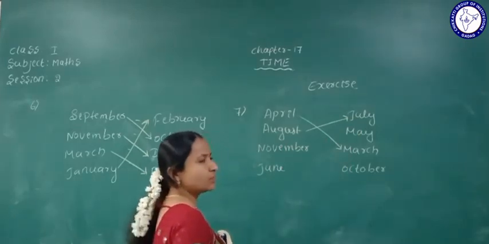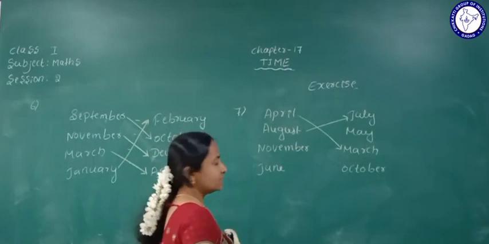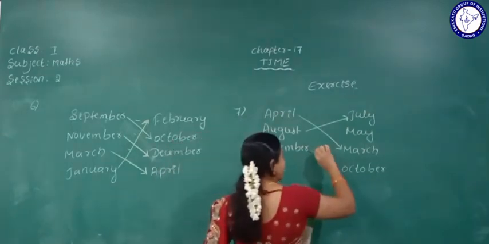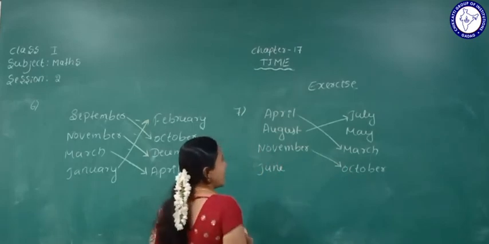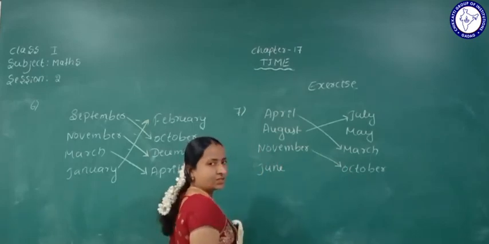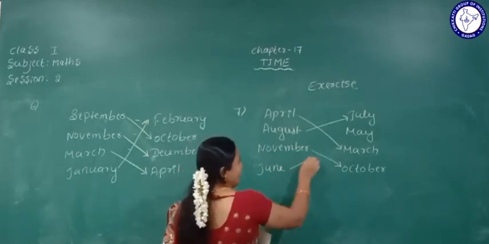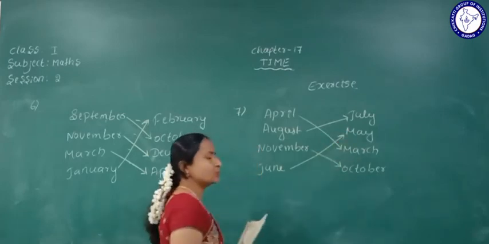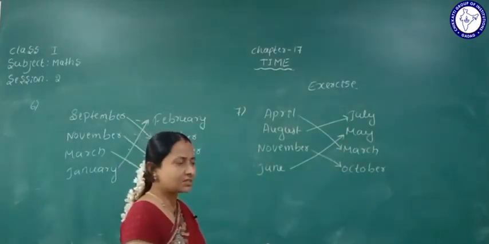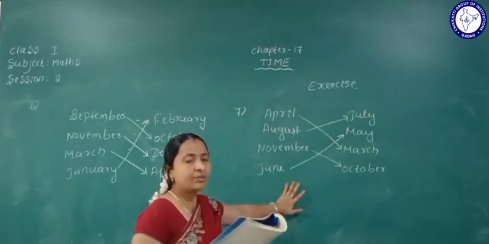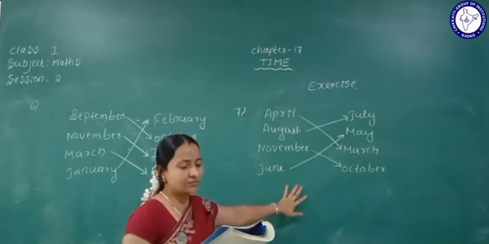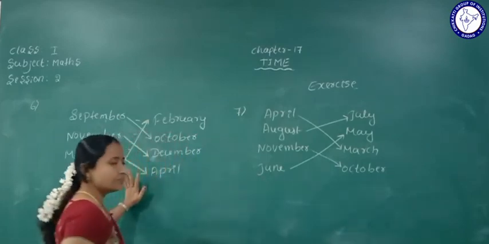November before is October. June before is May. Understood? This is the before month, the previous month.